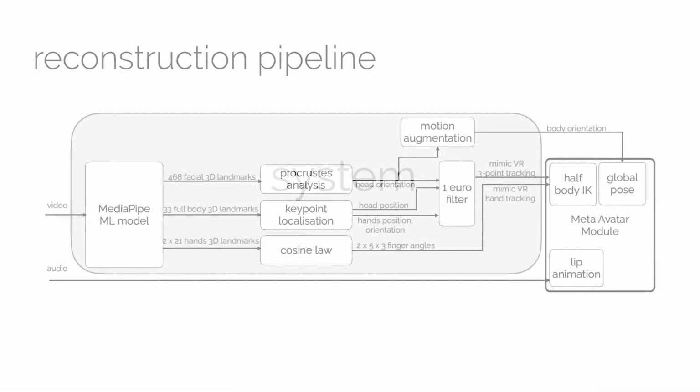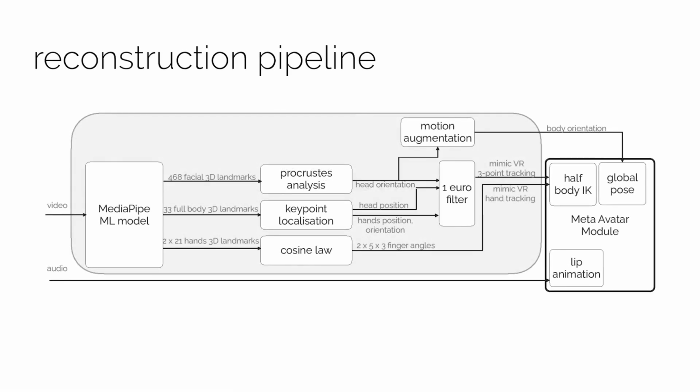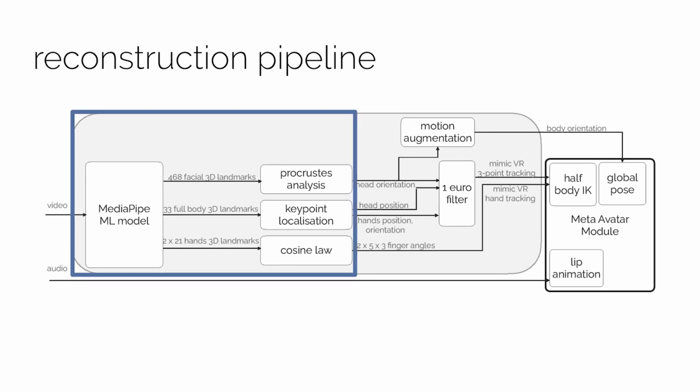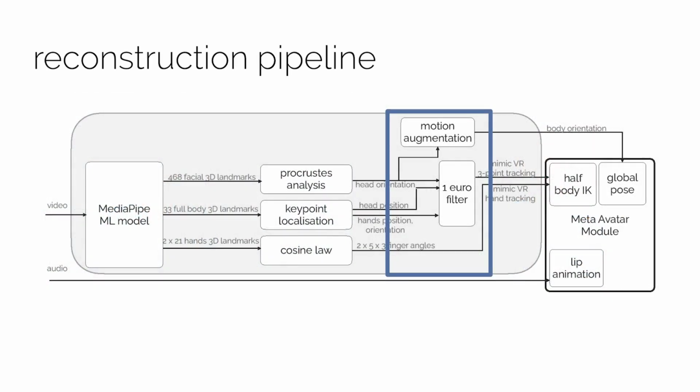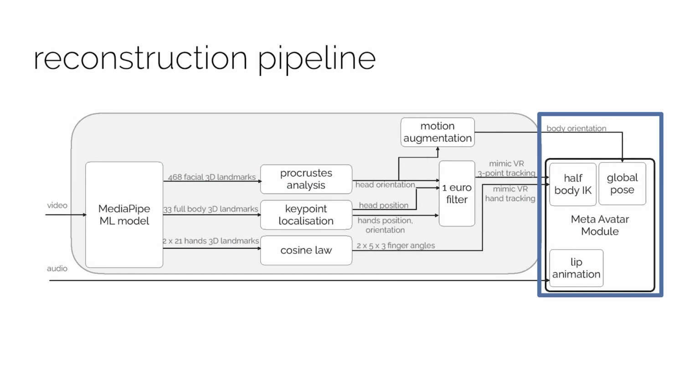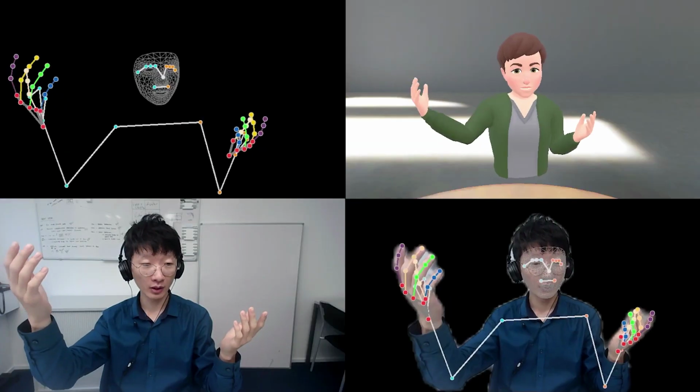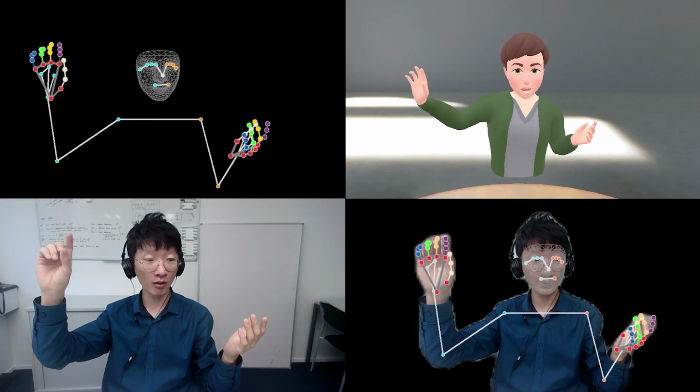At the core of our system is a reconstruction pipeline that allows screen device users to join virtual meetings as avatars. Using the MediaPipe Pose API, we can process a monocular video stream from the front-facing camera of a screen device to get the 3D positions of the head and hand landmarks, as well as the orientation estimates of the individual joints. In case the hands are outside the view of the camera, we complement the reported tracking cues to ensure continuous avatar motions. Using Meta's Avatar SDK, we then animate the skeleton as an avatar and render it in the virtual meeting.